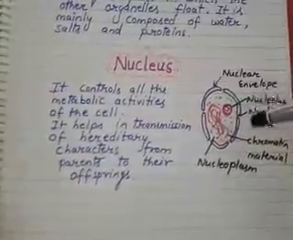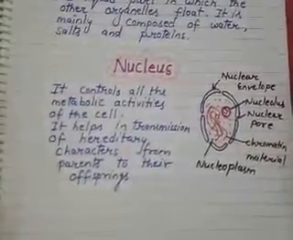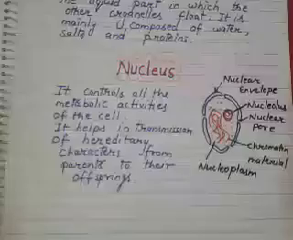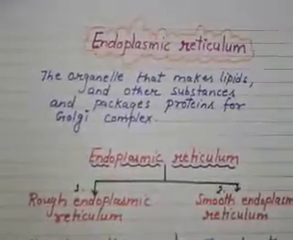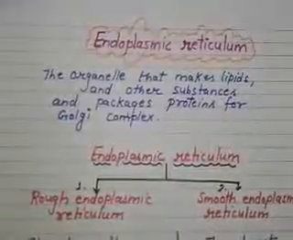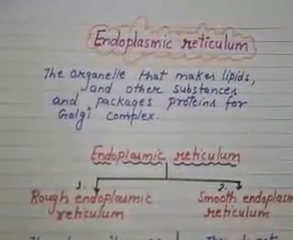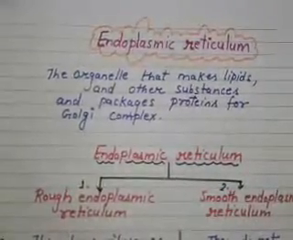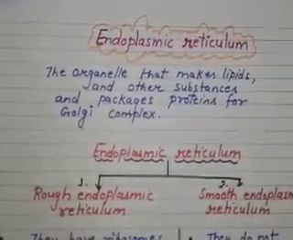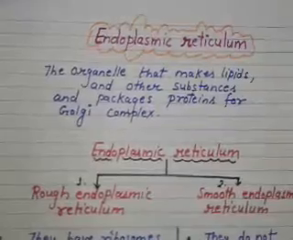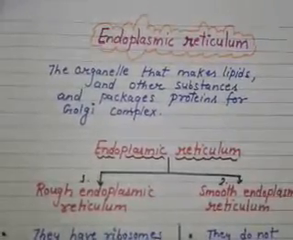The nuclear envelope is attached to the endoplasmic reticulum, okay. And now next we have the endoplasmic reticulum, the organelle that makes lipids and other substances and packages protein for Golgi complexes, okay. And it is attached to the nuclear envelope and to the plasma membrane.